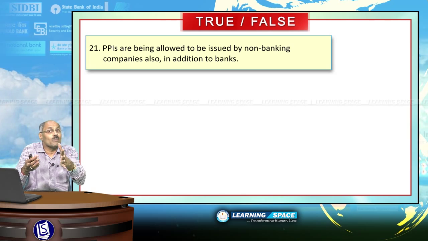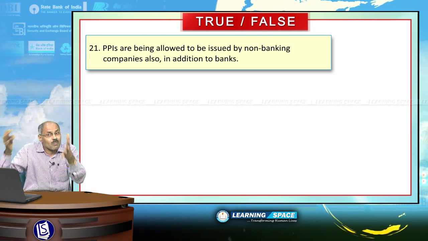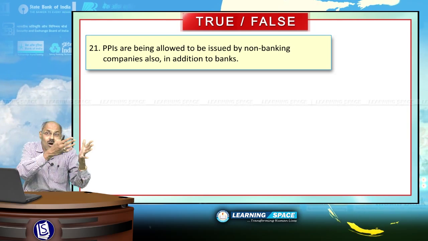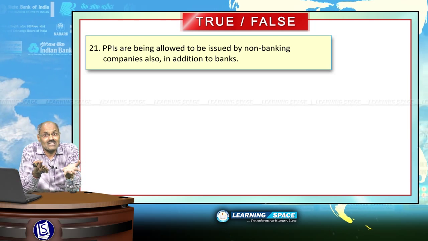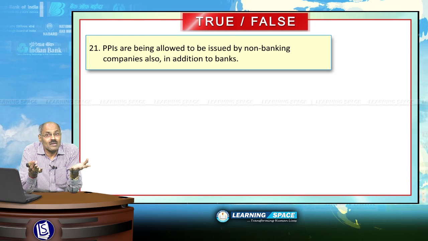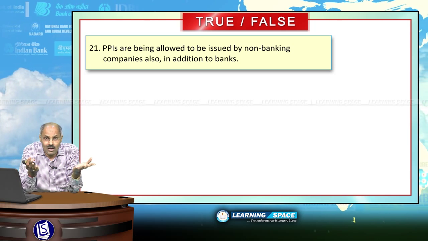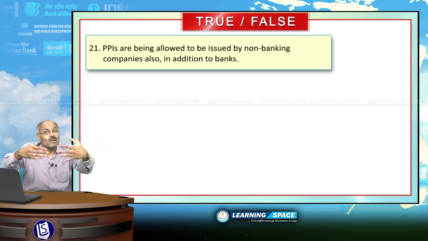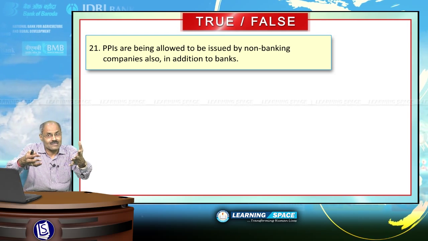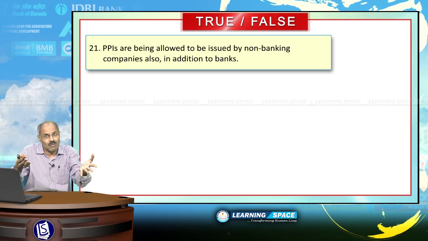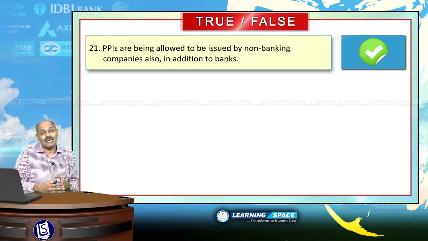PPIs, prepaid payment instruments, are being allowed to be issued both by banks as well as non-banking companies also. This prepaid payment instruments, Airtel Money, M-Pesa, like that. There are several organizations issuing these prepaid payment instruments. And these digital wallets, loosely called, can be issued by banks or non-banks, and the given sentence is absolutely correct.